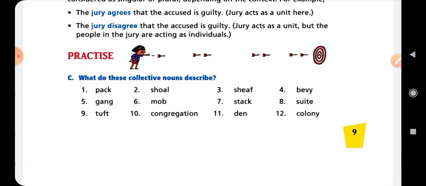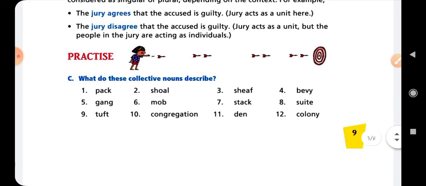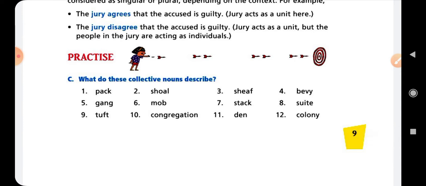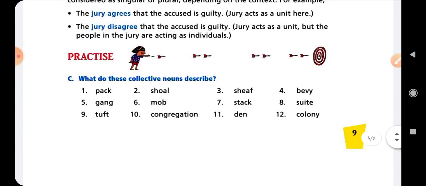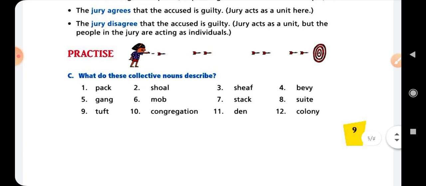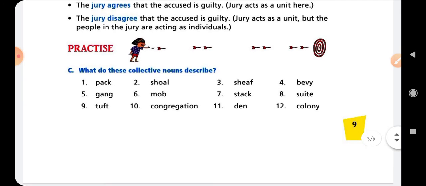And next is baby. Next is baby, and it is the collective word. Collective word means name of a group, and here baby is the collective word, and what word will be added with the collective word? The word is grass, and it will be baby of grass. Okay, spelling of grass, GRASS.